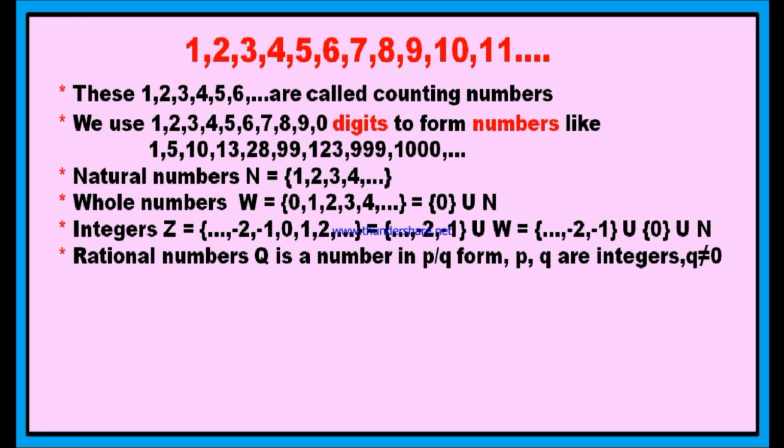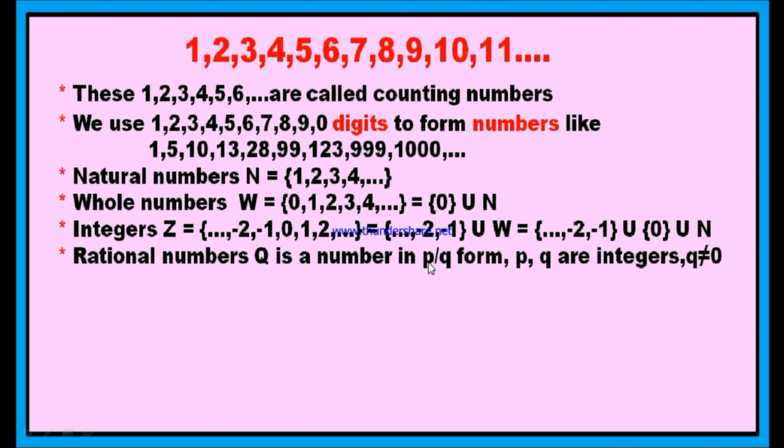The next set of numbers is rational numbers. The rational numbers are represented by the letter Q, but not with R. Q stands for quotient. You see, a rational number is a number which is in the form of p by q. Any number in the form of p by q is called a rational number, but the condition is p and q should be integers and q should not be equal to 0. Rational numbers are represented by the letter Q, and a number in the form of p by q where p and q are integers and q not equal to 0 is called a rational number.